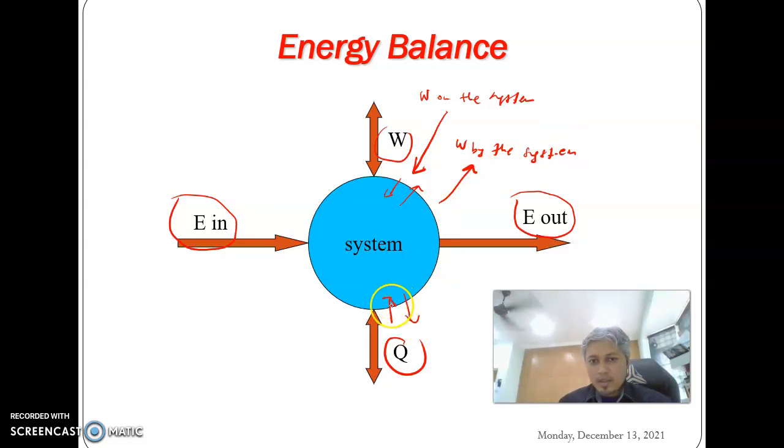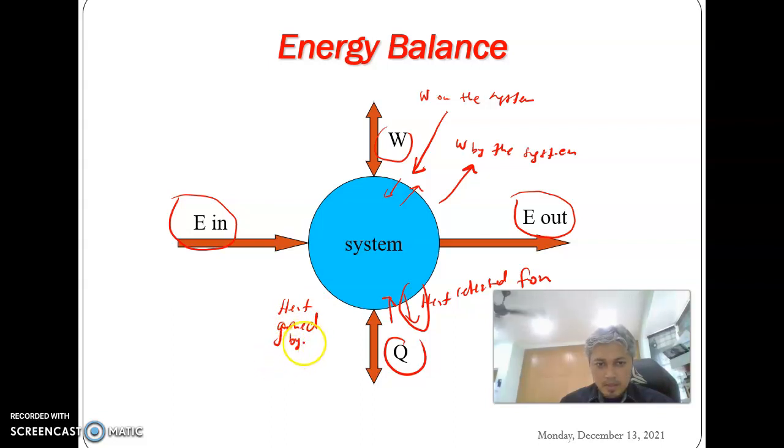Then we have heat: heat being released, heat release from the system, then heat gained by the system, or given to the system, or applied to the system.